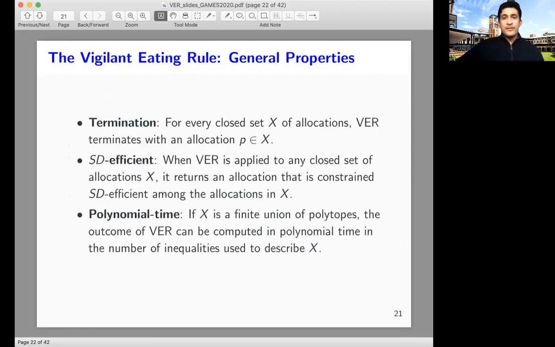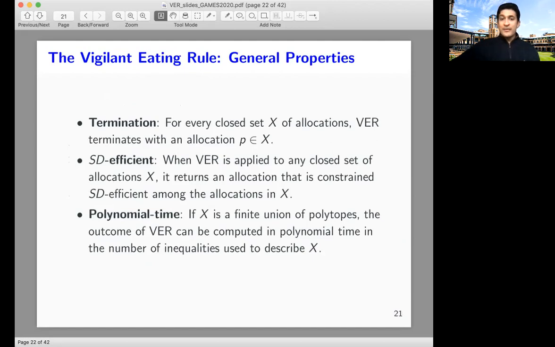Just to give you a very brief glimpse, the three main properties that we prove for this particular rule, the vigilant eating rule, are the following. First, for every closed set of allocations, VR terminates and gives a feasible allocation. So we allow any kind of feasibility constraints as long as the set of allocations is a closed set.